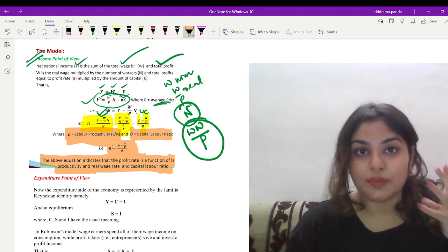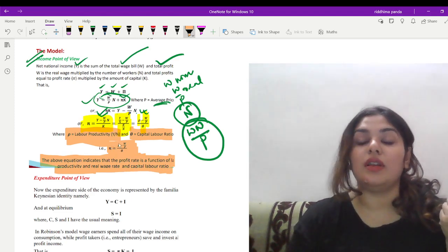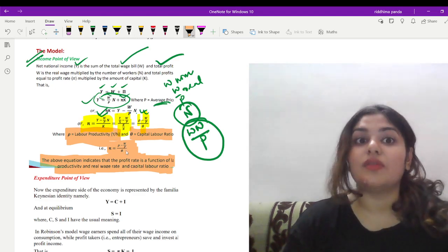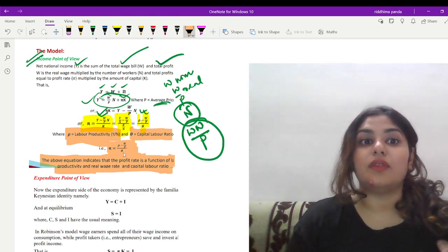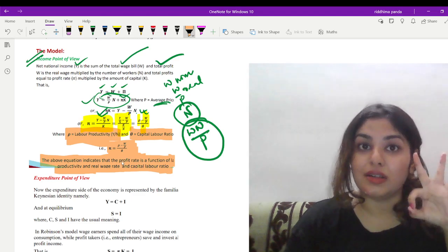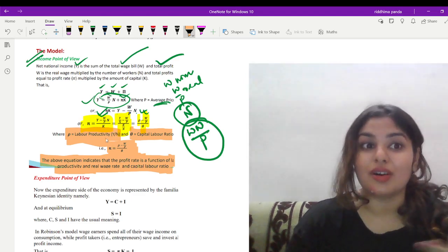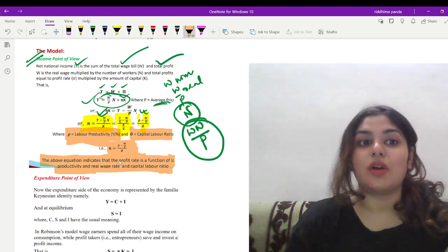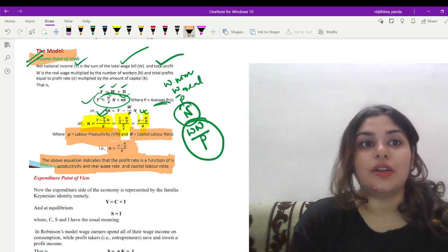That means pi, that is the profit, depends on rho, which is our labor productivity, W by P, which is our real wage rate, and theta, which is our capital labor ratio. So these are the three determinants that drive the profit of the firm, right? That is the profit rate. So this is the income point of view of the model.